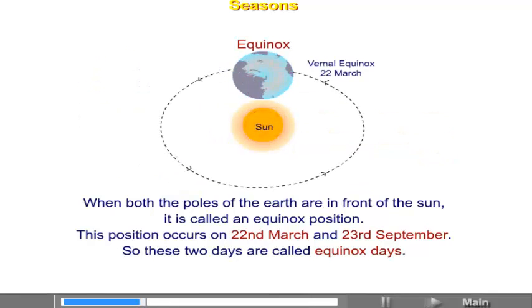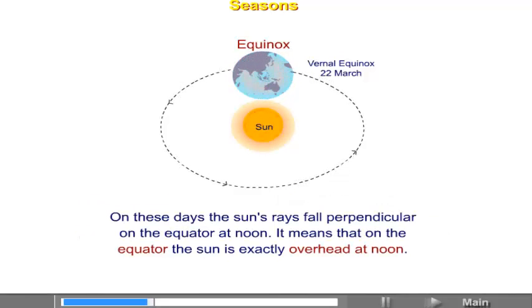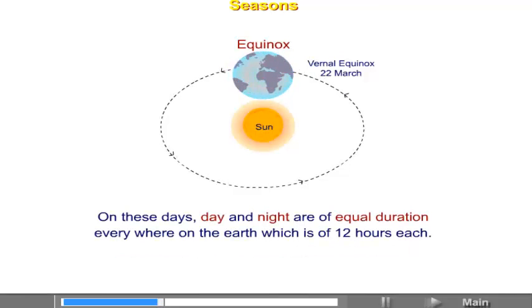This position occurs on 22nd March and 23rd September. So, these 2 days are called equinox days. On these days, the sun's rays fall perpendicular on the equator at noon. It means that on the equator, the sun is exactly overhead at noon. On these days, day and night are of equal duration everywhere on the earth, which is 12 hours each.